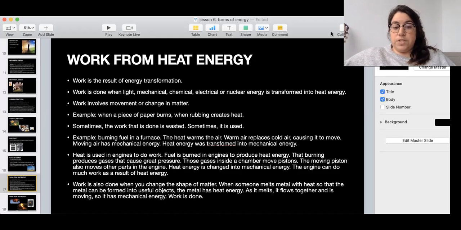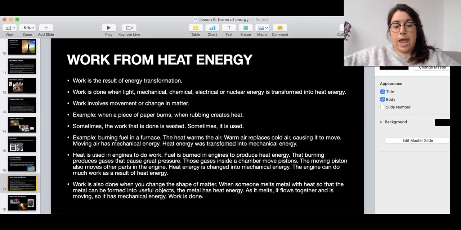So when a piece of paper burns, that's work being done. When you're rubbing something that creates heat, that is doing work. Sometimes the work is wasted. Sometimes it is used. For example, when you're burning fuel in a furnace, un horno, the heat warms the air. The warm air replaces cold air, causing it to move. Air starts moving in the room, so air has mechanical energy, and heat energy was transformed into mechanical energy.